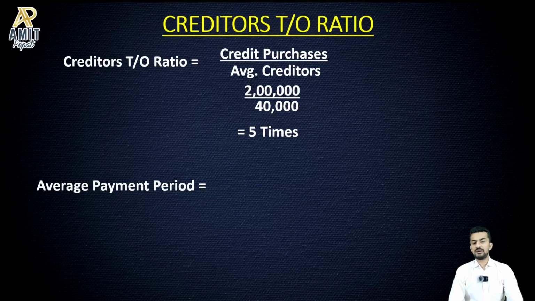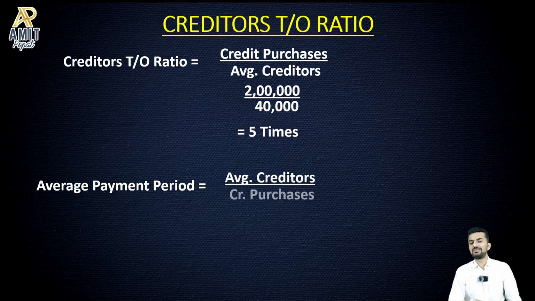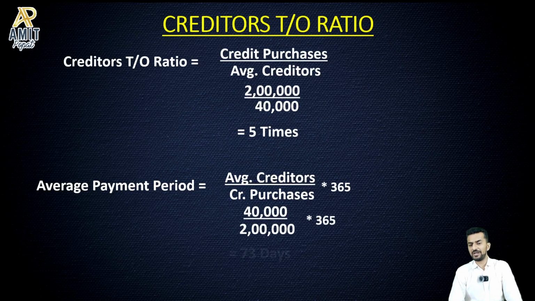And if you want to get the average payment period, just inverse it. Average creditors divided by credit purchases multiplied by 365. So here we get 73 days. But now here it's a very, very tricky ratio. You've got to understand this. This is a very, very tricky, critical ratio.